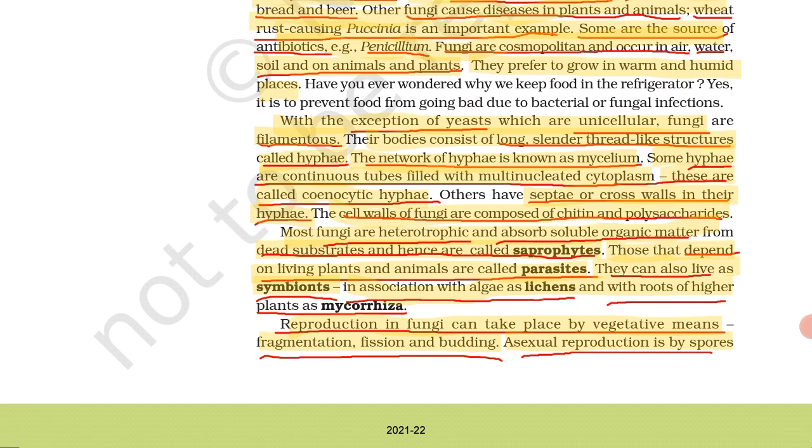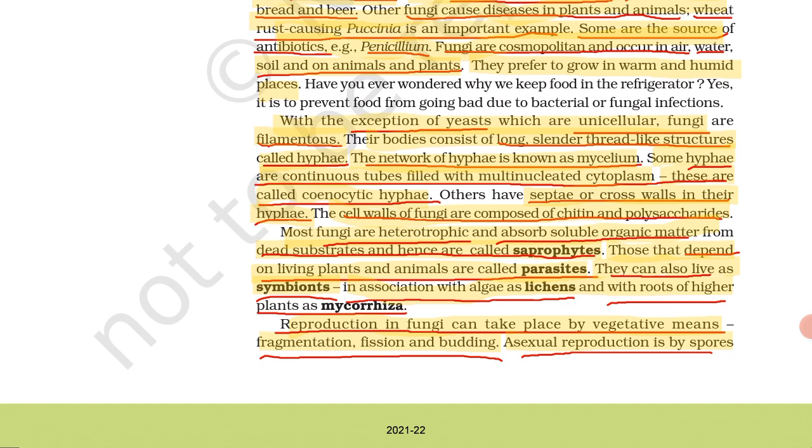With the exception of yeast, which are unicellular fungi, they are filamentous. Next, they have long slender thread-like structures called hyphae. These hyphae form a network called mycelium. This mycelium is filled with multinucleated cytoplasm. These are called coenocytic hyphae. The septae are cross walls in their hyphae. The next is the cell wall of fungi is composed of chitin and polysaccharide. Most important question: the cell wall of fungi is made up of chitin and polysaccharide.